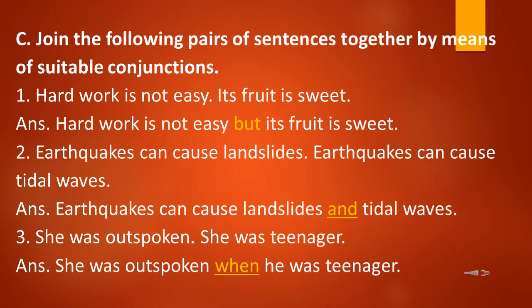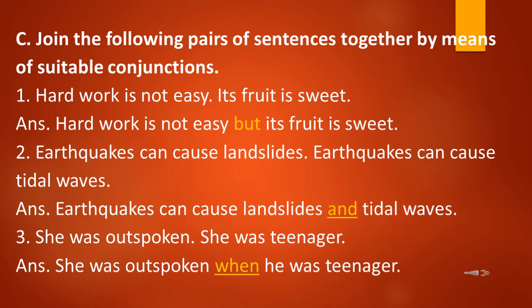Now sentence number 2. Earthquakes can cause landslides, and the next pair is, earthquakes can cause tidal waves. Now students, here earthquakes can cause is repeating twice. So we have to make it short. We will write down it only once. Earthquakes can cause.